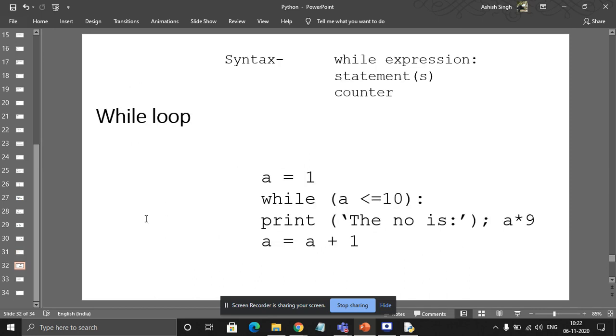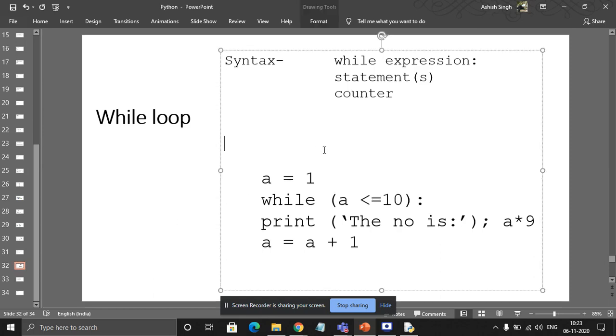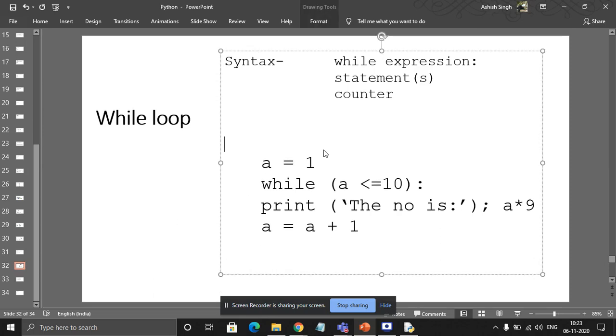See here, this is the syntax of the while loop. This is quite simple, right? In a for loop, you have to read one function also, but there is no such need with the while loop. You can see the syntax at the top here. While expression, then your statements, which are your loop body.